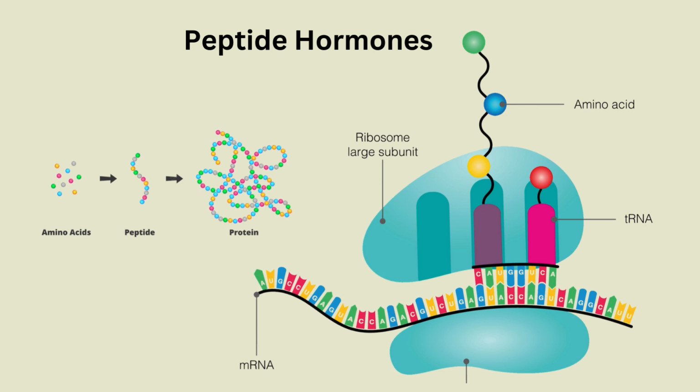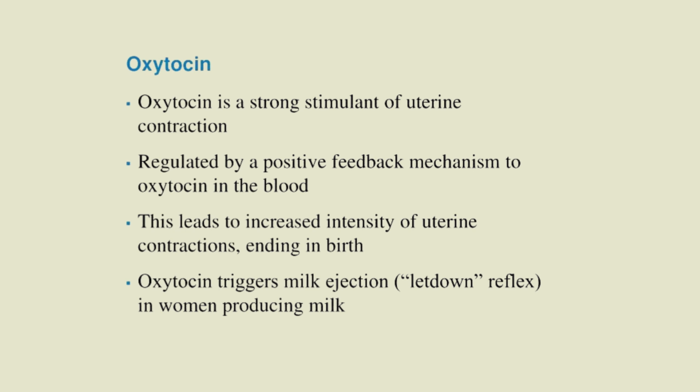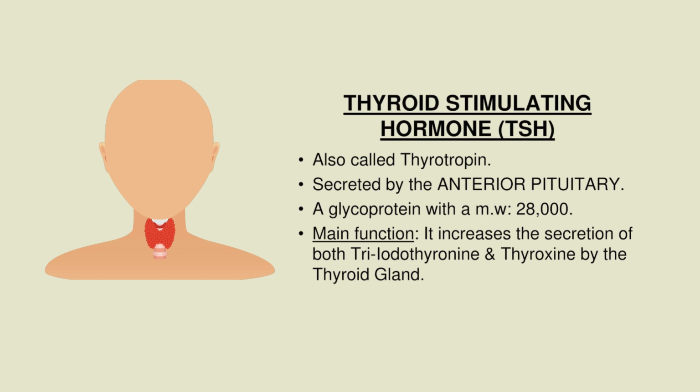Peptide hormones and protein hormones are amino acid polymers. The smaller peptide hormones consist of chains of 3 to 49 amino acids. The larger protein hormones include 50 to 200 amino acids. Examples of peptide hormones are antidiuretic hormone and oxytocin. Protein hormones include human growth hormone and insulin. Several of the protein hormones, such as thyroid-stimulating hormone, have attached carbohydrate groups and thus are glycoprotein hormones.